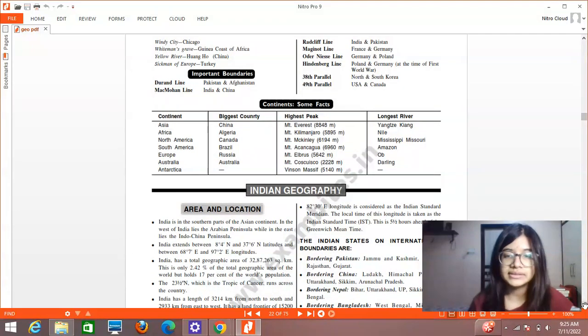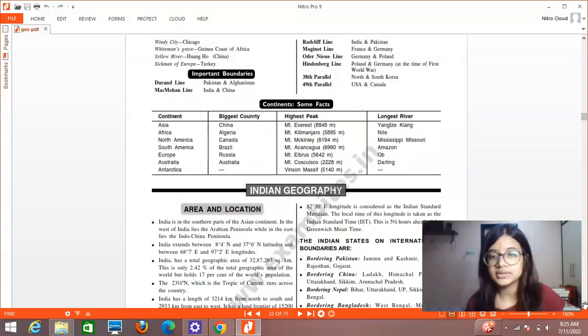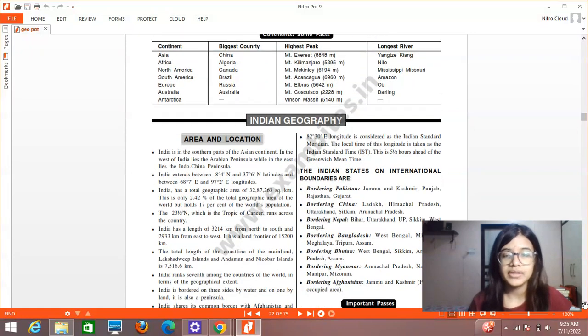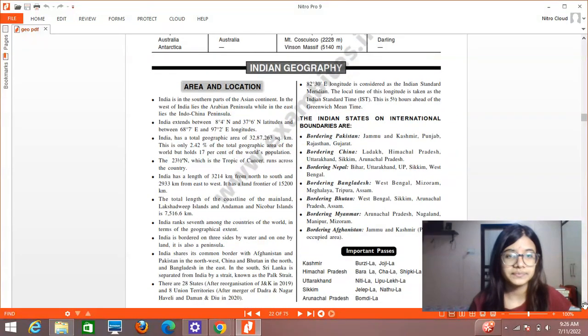Then highest peak is Mount Everest. The figure is also important, 8,848 meters. Then followed by we have Mount Kilimanjaro and so on. Then we have the longest river, that is Yangtze Kiang, followed by we have Nile, then Mississippi, Missouri, Amazon. These are also important. So let us have a look at the Indian geography.